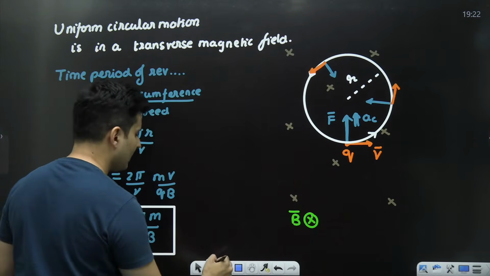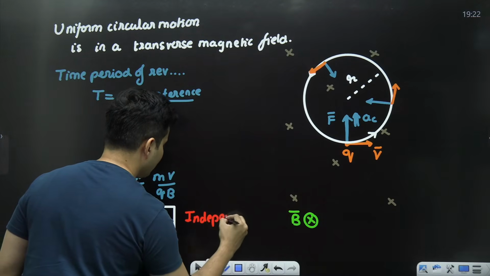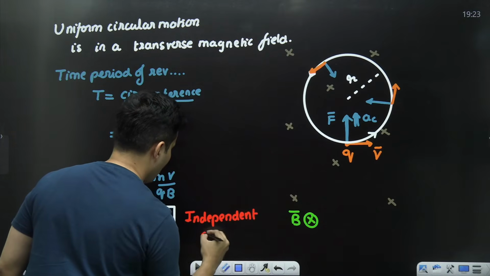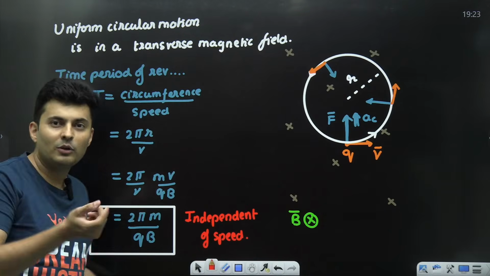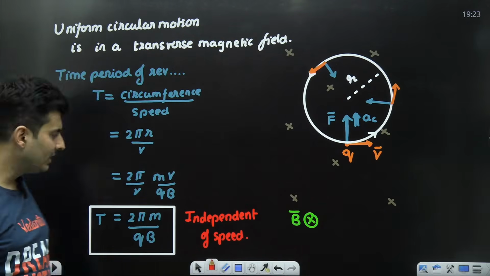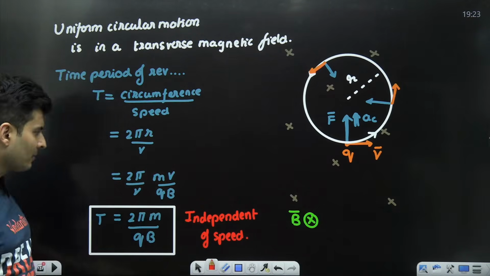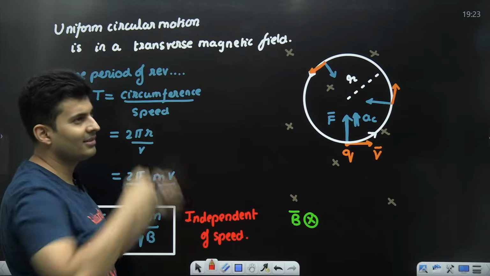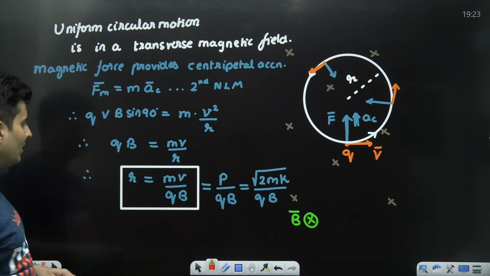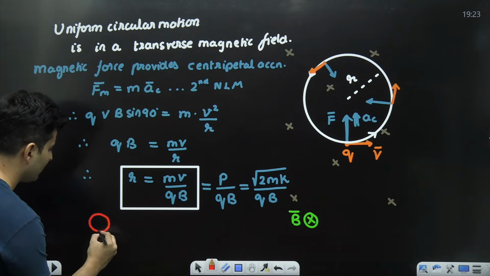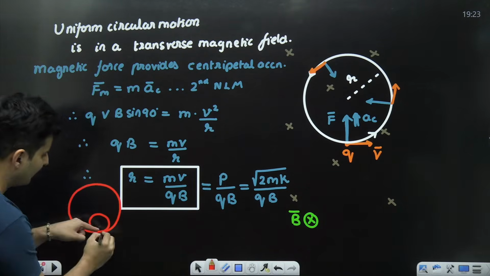Best part, it is independent of speed. It's independent of the speed. Can be useful in some questions. They might give you a particle is thrown with 100 meters per second. Another similar identical particle is thrown with 500 meters per second. Which one will take more time to complete a circle? The answer will be both will take the same time. Yes, the radius will be different. The one which is thrown with less speed will go in a smaller circle. The one which is thrown in larger speed will go in a big circle. But both of them will come back in the same time.